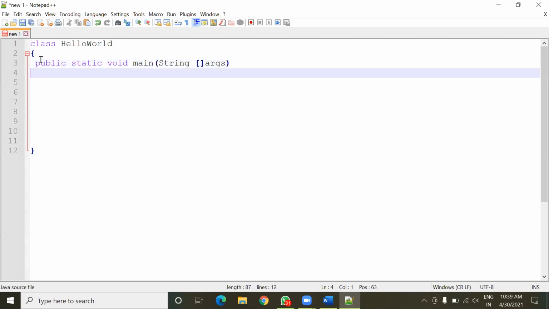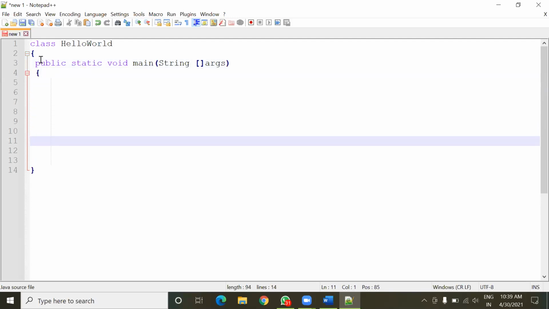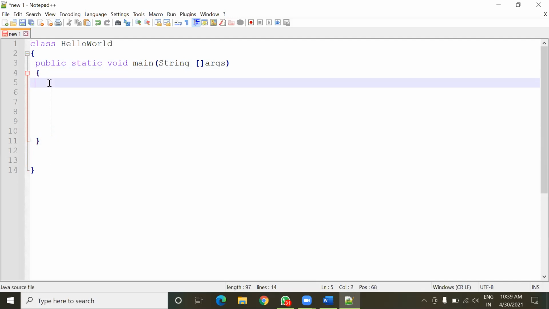The main method also has its own block, so again I am going to enter a pair of curly brackets. These things will be present in every Java program: there will be one class, and inside the class there will be a main method.